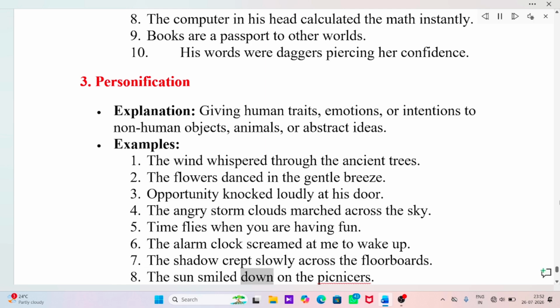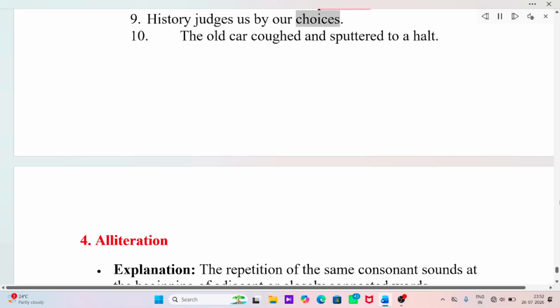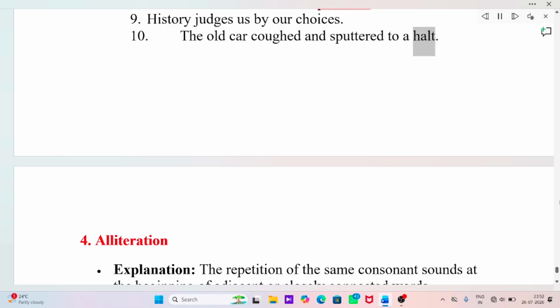The sun smiled down on the picnickers. History judges us by our choices. The old car coughed and sputtered to a halt.